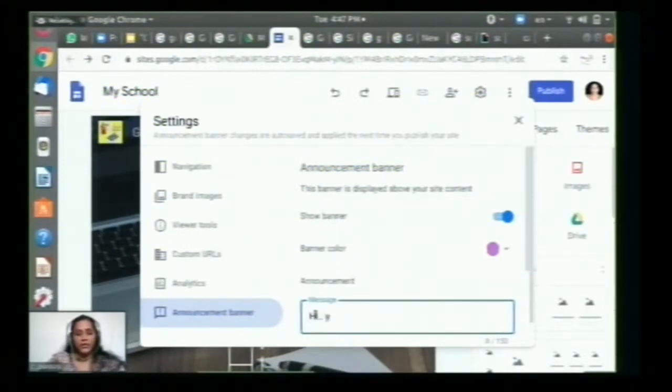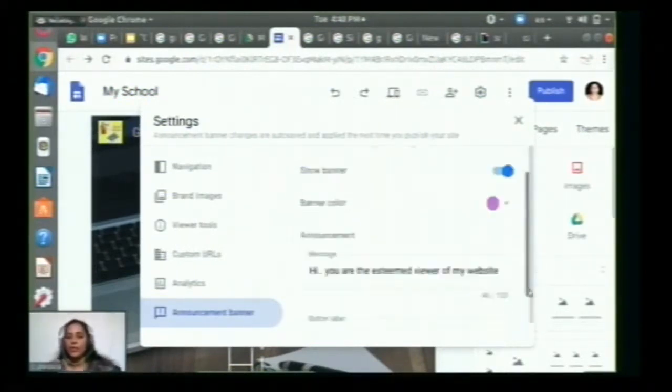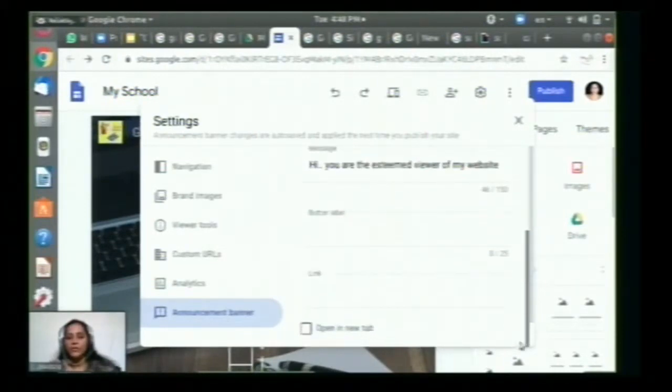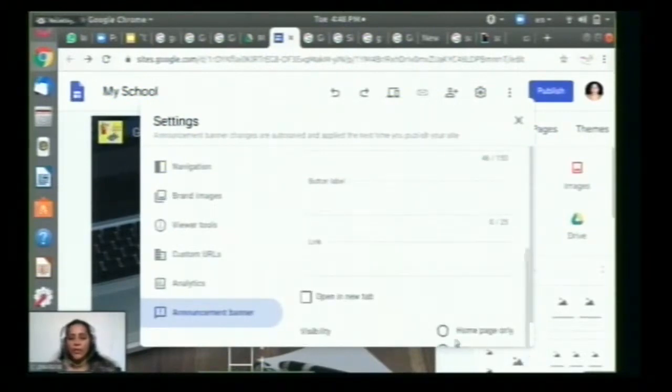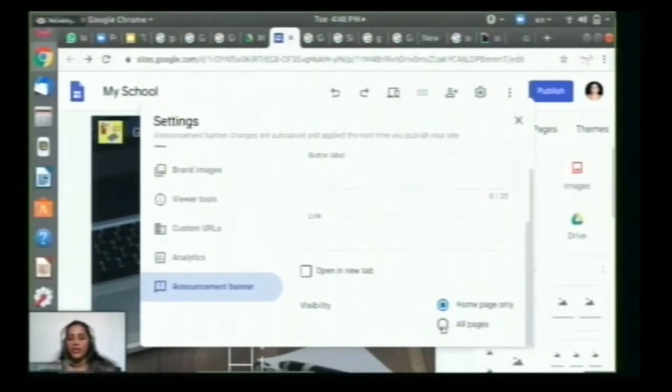Hi, you are the esteemed viewer of my website. So this will appear above the page. You can select this to appear only on the home page, and if you want it everywhere you can change it to all pages. So presently I am taking home page only.